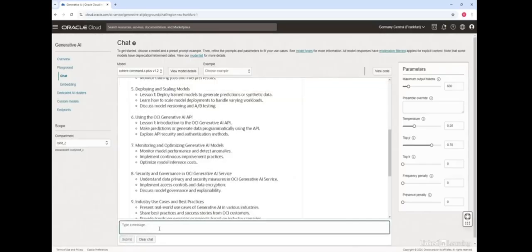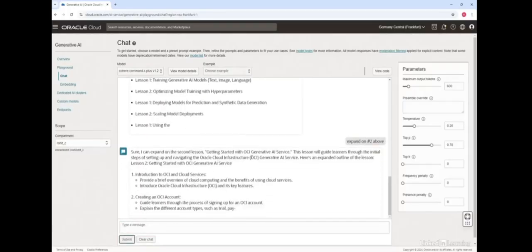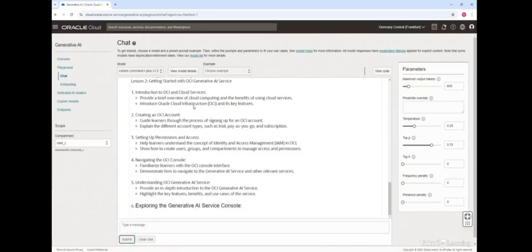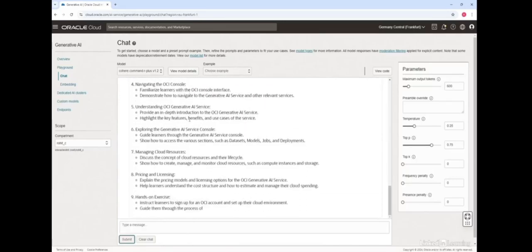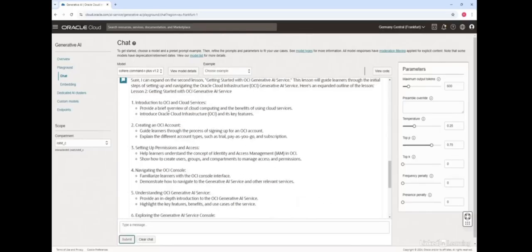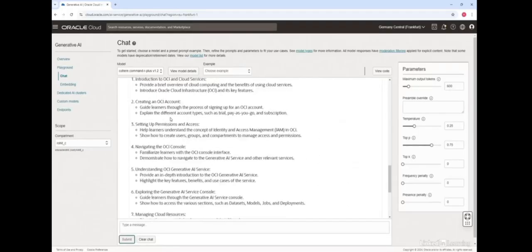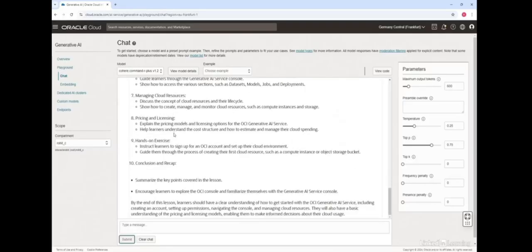But now I can come here and I can interact with the output. So I could say something like, expand on number 2 above. And what it will do is it will talk a little bit more about getting started with OCI Generative AI Service, and it basically takes that particular module and expands on it. It says that in that module I can cover these 10 lessons around how to get started, understanding the service, navigating the console, creating an account, pricing, licensing, etc. So it's a fairly good outline for what this course should be.